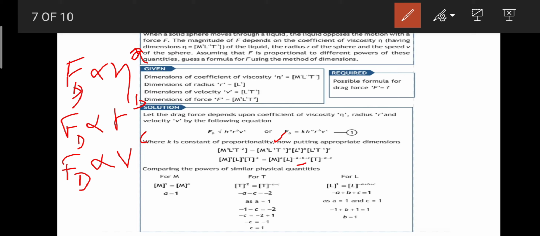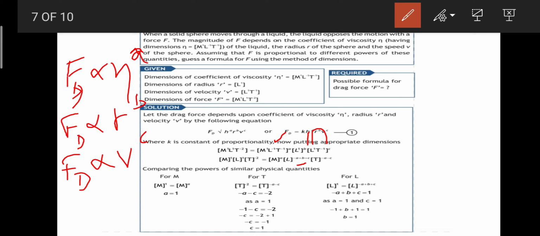Then comes b, there is positive 1, so I'm going to write plus b. And the c as well is also positive, as this one is going to be multiplied with this c, right? So that's how we are getting minus a plus b plus c for L. Then coming towards T, we have two T's over here.